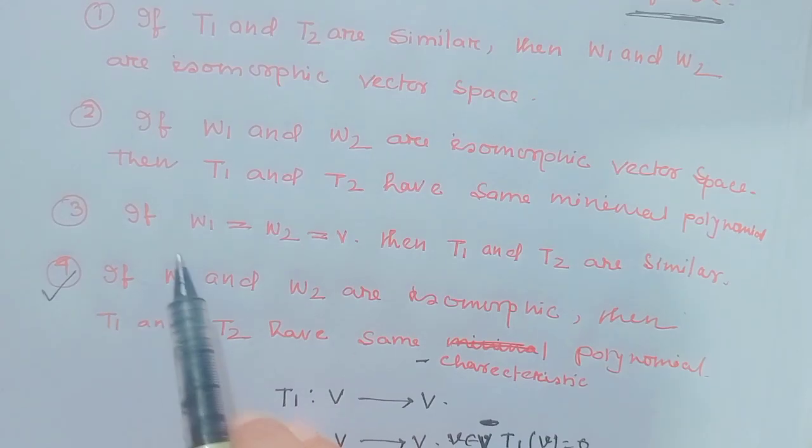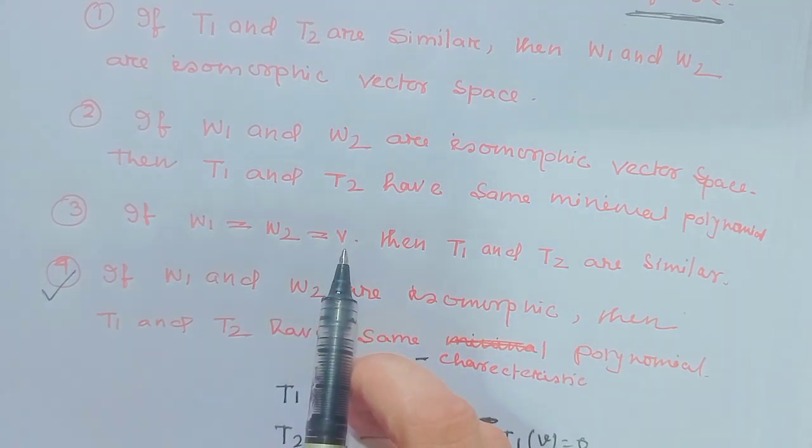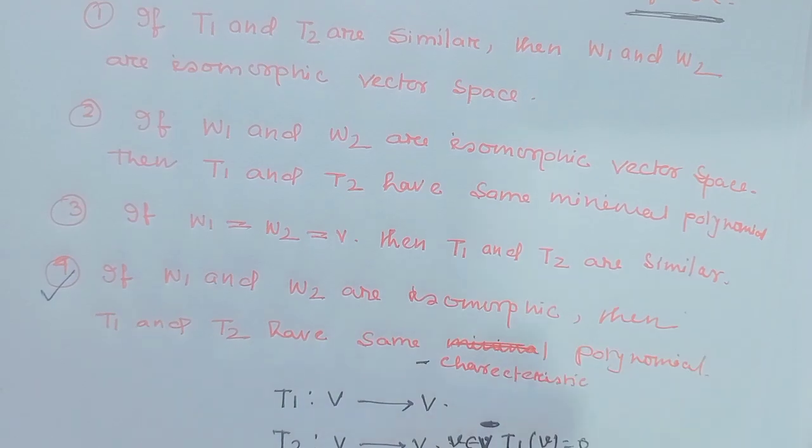Next, see option 3: if W1 and W2 equal V, then T1, T2 are similar.